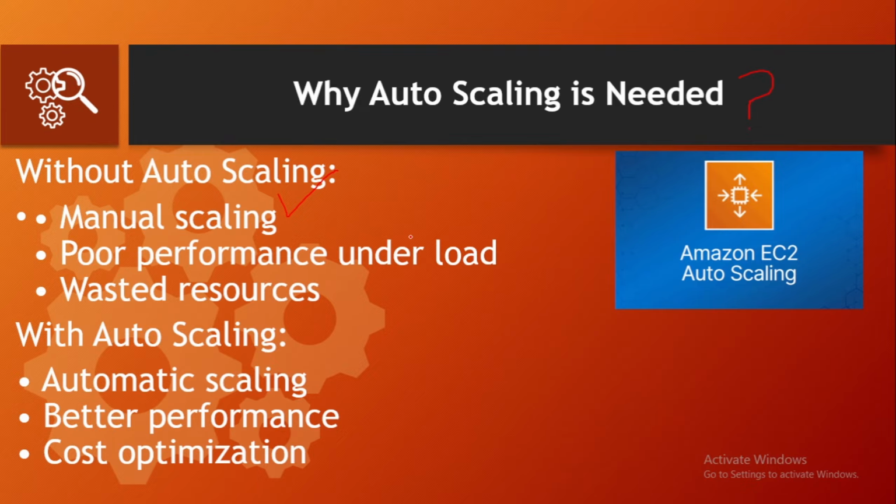Your application may crash under heavy load because the number of EC2 instances that were running at that time were not sufficient to handle that traffic spike, or you may waste money by running unnecessary instances. This is also the crucial thing. For example, if your website suddenly gets high traffic, your single server might not handle it. But if traffic drops and you still run multiple servers, you are wasting money.